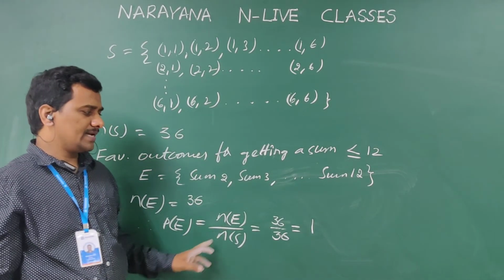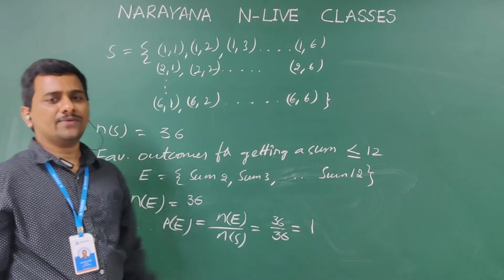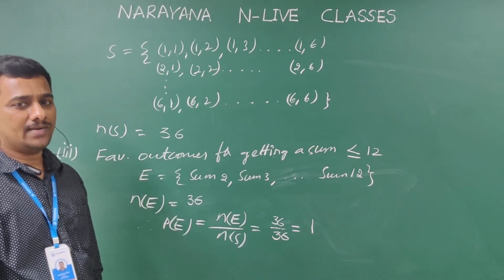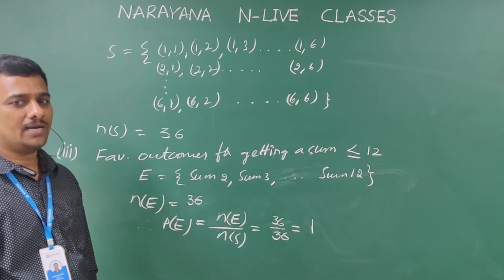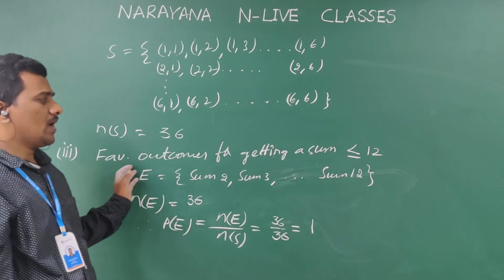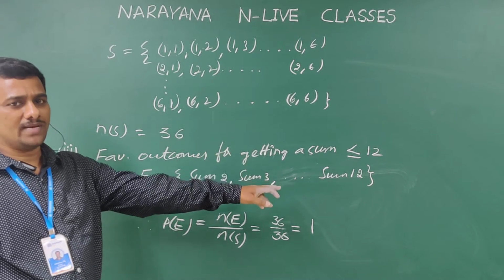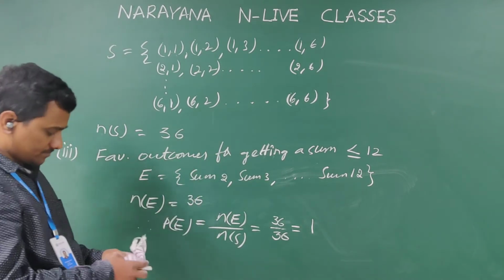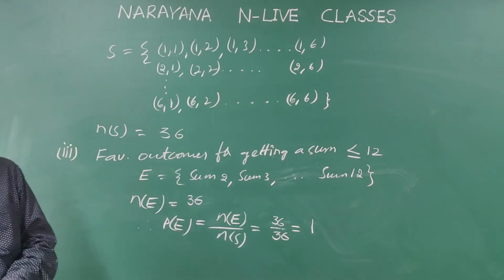So if the probability of an event is 1, that event is called a certain event or a sure event. Here the event of getting a sum less than or equal to 12 is a certain event. Okay, we'll go to the next question.